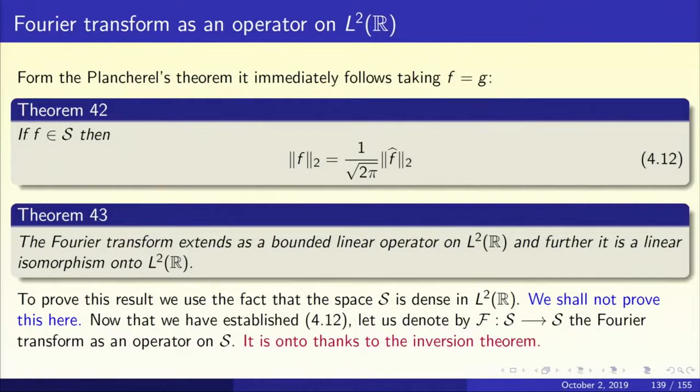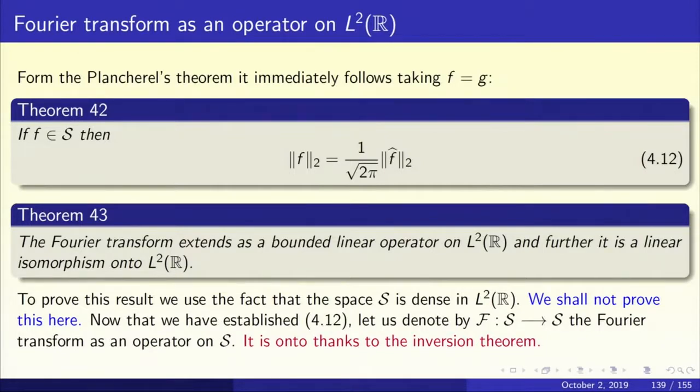Now it is this 4.12 that is extremely critical. It is this 4.12 that is going to enable us to extend the Fourier transform as an operator from L2 to L2. So that's theorem 43.